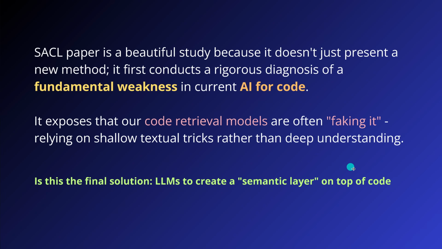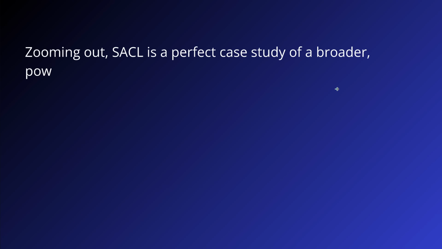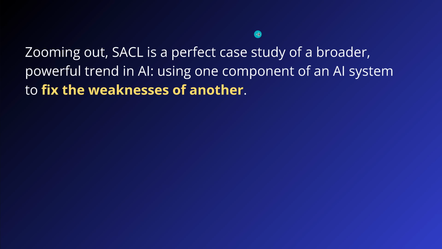Is it a final solution? I hope it is just the beginning. Let me end on a personal note, because this is fascinating. This shows us a general development we currently have in AI, no? It's a perfect case study, I think, of a more powerful trend. If some component in a multi-AI system fails, and we have multi-agent now, it's easy, no? The others fix just the weakness of this one single agent that failed.